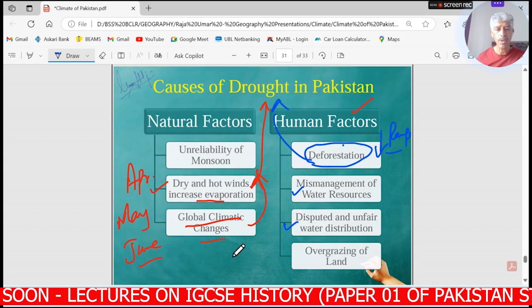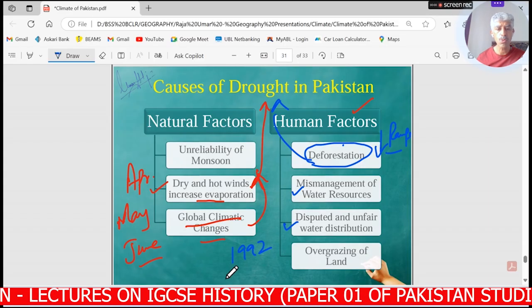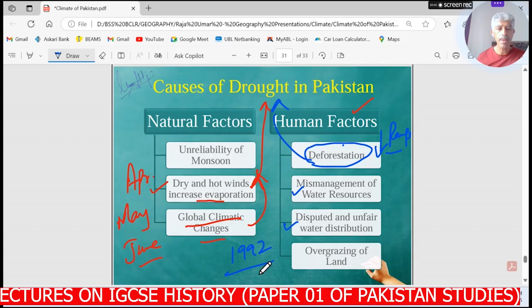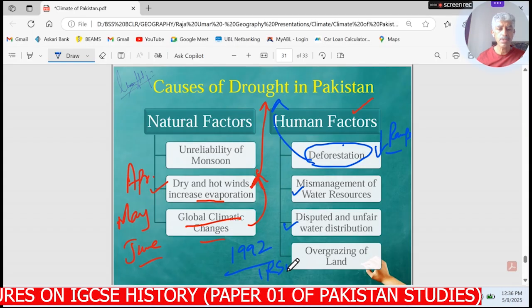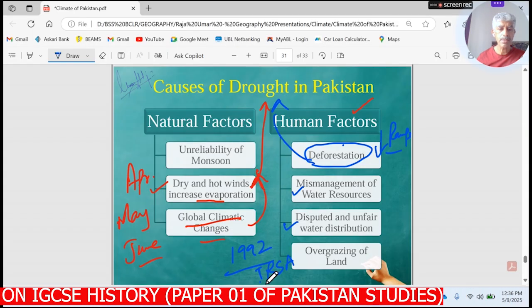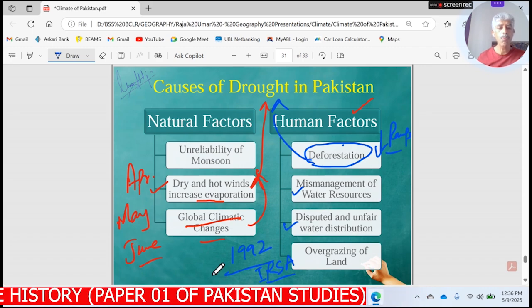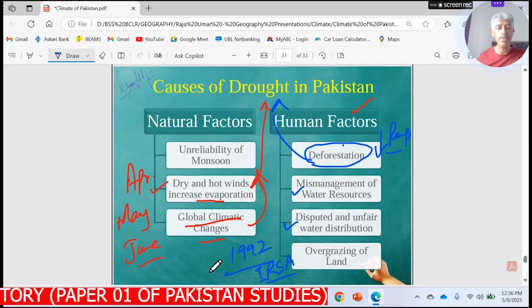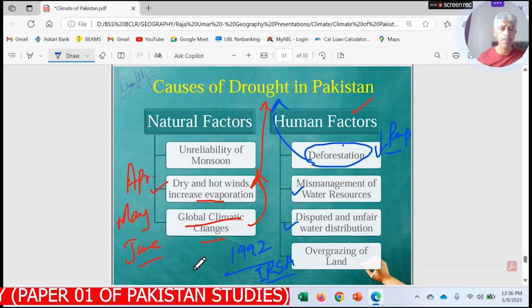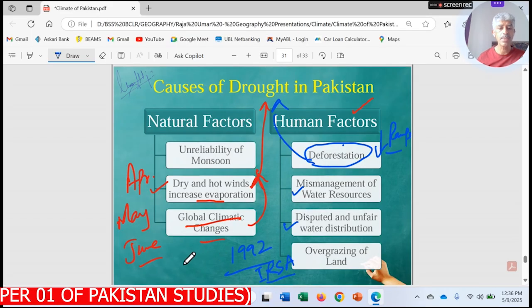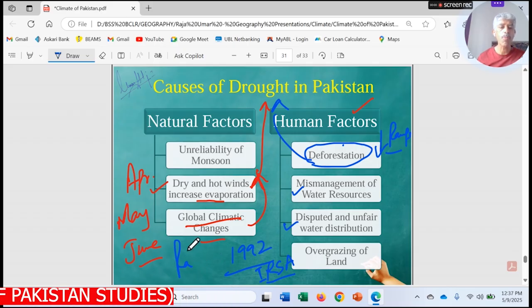At times we have the 1992 water accord by IRSA, the Indus River System Authority, and that is a very important pact among the provinces regarding the opening and closure of certain canals, so that sufficient water is available for both the major provinces of Punjab and Sindh, so that the Rabi crop, the winter crop, should not suffer a lot because of the proper management of the water sources.